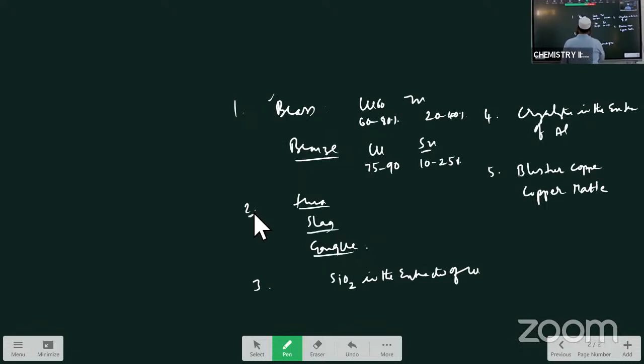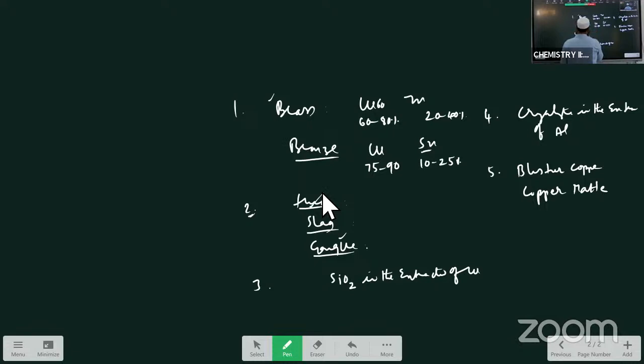Second question, an important one. Gangue: the impurities which are present with the ore are called gangue particles. What is slag? To remove these gangue particles, we add some chemicals. Those are called what?